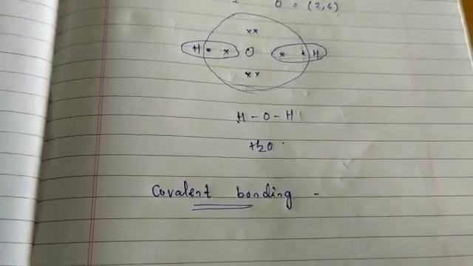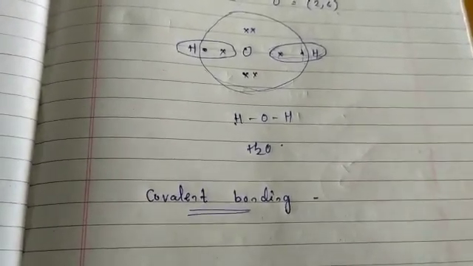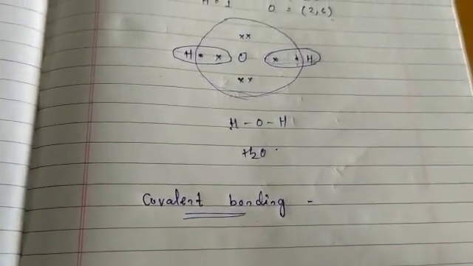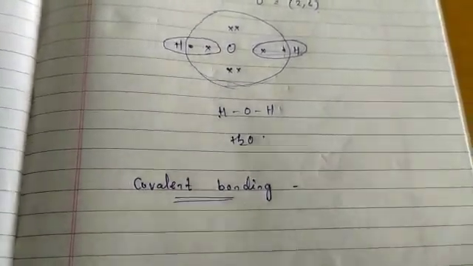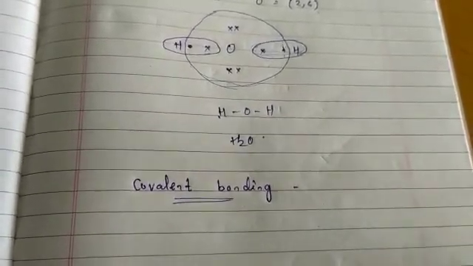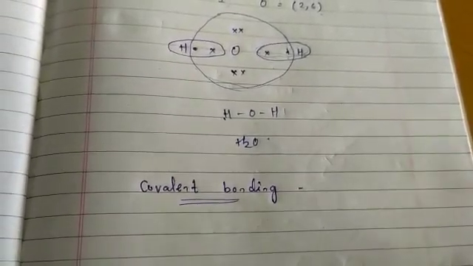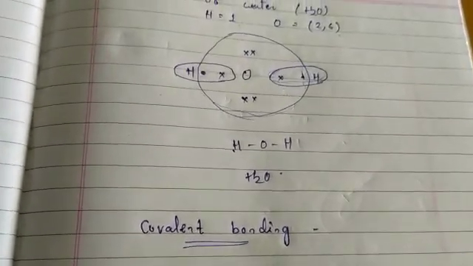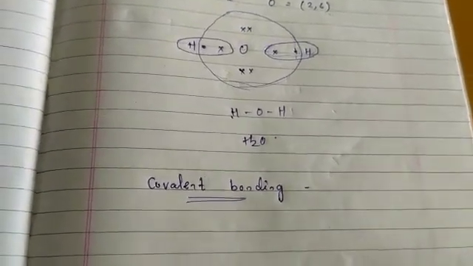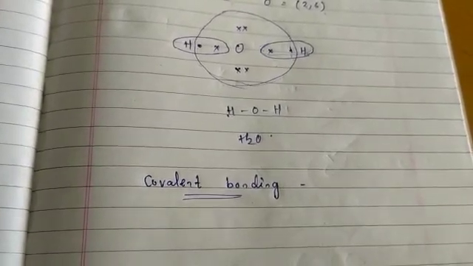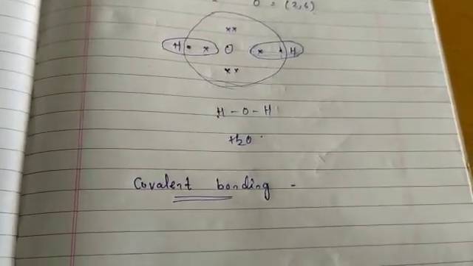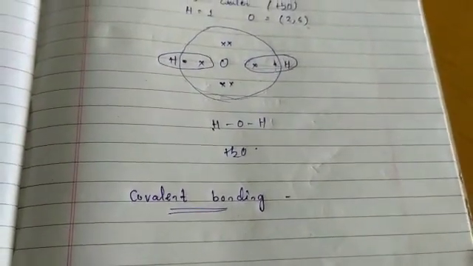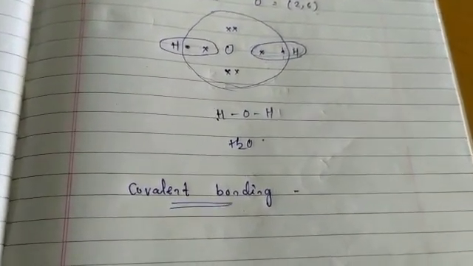Covalent bonds are the bonds which are formed by the sharing of electrons between two atoms. When the electrons are shared and bonds are formed by sharing of electrons between the two atoms, that type of bonding is known as covalent bonding. Now we will take the example of nitrogen. How is nitrogen forming its molecule, how is N2 formed, how does covalent bonding take place?